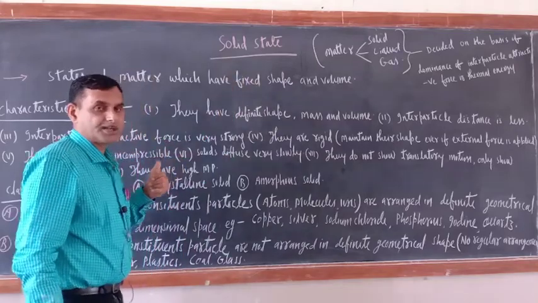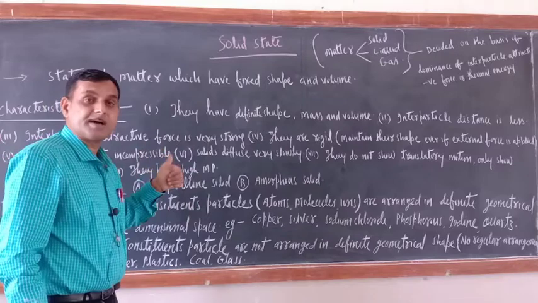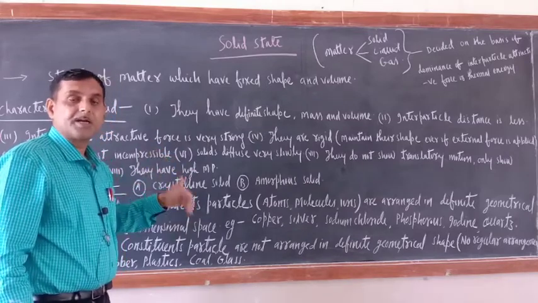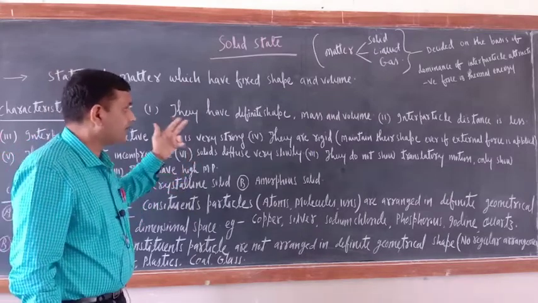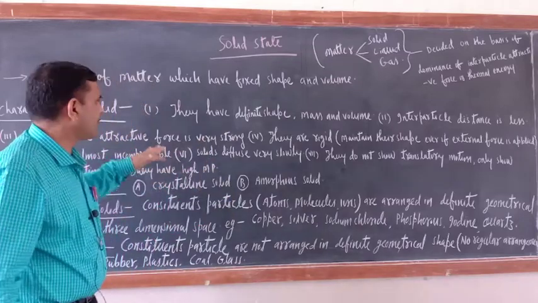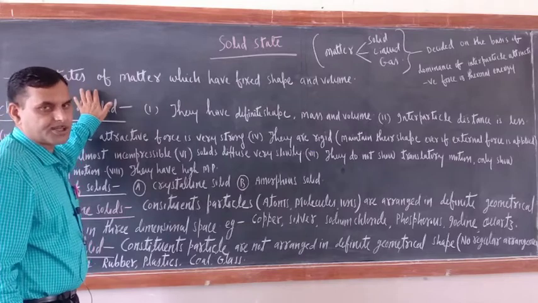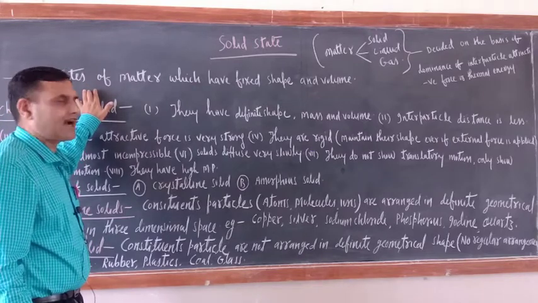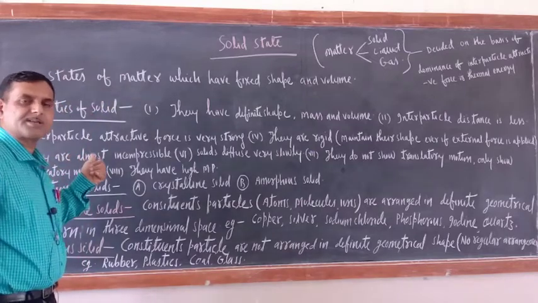So what is the solid state? Solid state is nothing but a physical state of matter which has definite shape, definite volume and definite density also. One by one we will discuss. Solid state is a state of matter which has fixed shape and volume. Now what are the general characteristics of solid?